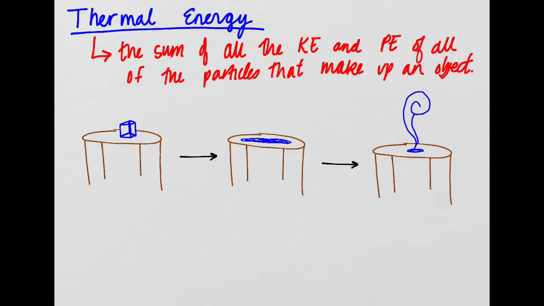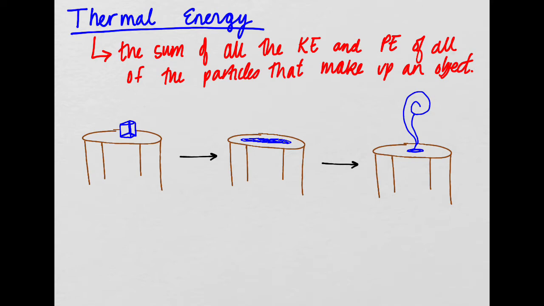All right, today we are going to finish up 5.2 by talking about thermal energy. Thermal energy is the sum of all the kinetic energy and all of the potential energy of all the particles that make up an object. Your book uses an example of butter sitting on a table: cold butter turning into soft butter, or melting.